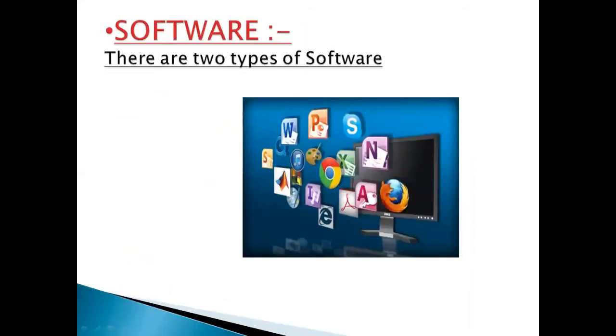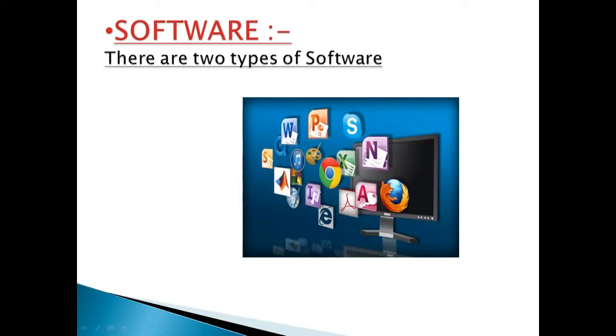Now, what is software? Software is a program or set of instructions which direct the computer to perform certain tasks. It is stored on a floppy disk, hard disk, CD, or compact disk. You cannot see or touch the software.